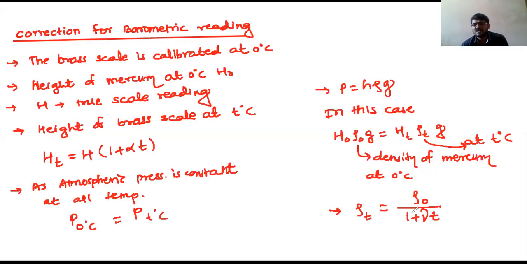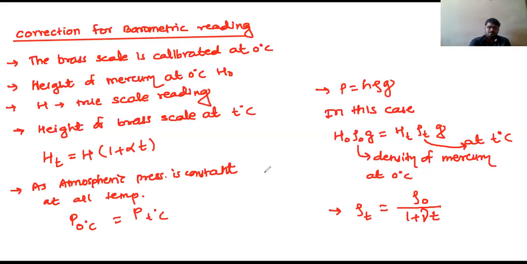What is the effect of density on temperature? See, it is very simple. We have used one brass scale which is calibrated at 0 degrees Celsius. H is the true scale reading. Then let HT be the height of the brass scale at T degrees Celsius.